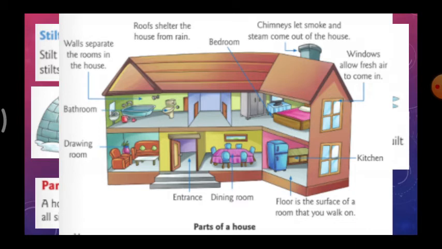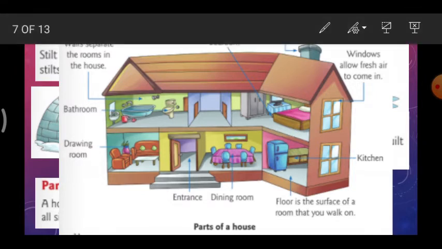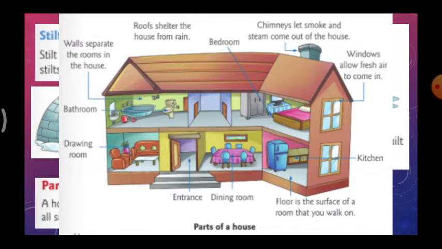Look at the picture, students. In our house, the entrance will be there. From the entrance, on the left side the drawing room will be there, and on the right hand side the dining room, and again on the right hand side we will have the kitchen. The floor is the surface of a room that you walk on, and on the first floor, on the left side, we will have the bathroom.